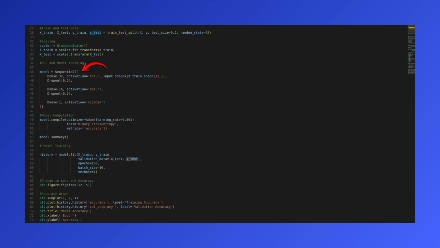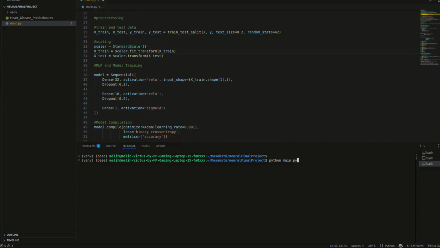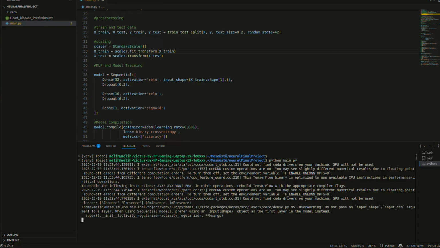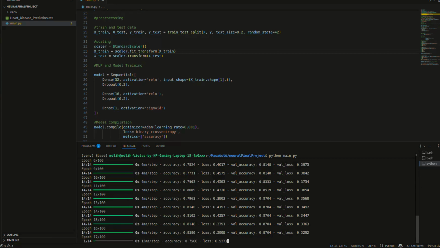Output layer. A single neuron with the sigmoid function, which outputs a probability between 0 and 1. I compiled the model using the Adam optimizer, which is widely used for its adaptive learning rate capabilities, and binary cross-entropy as the loss function.